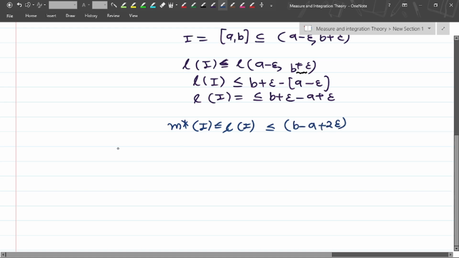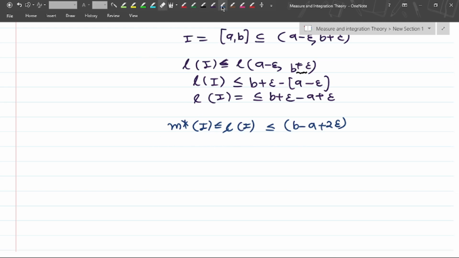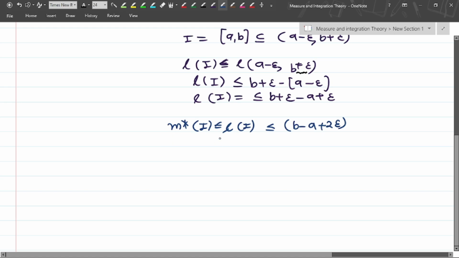So we can write that the outer measure of I is less than b minus a plus 2 epsilon.